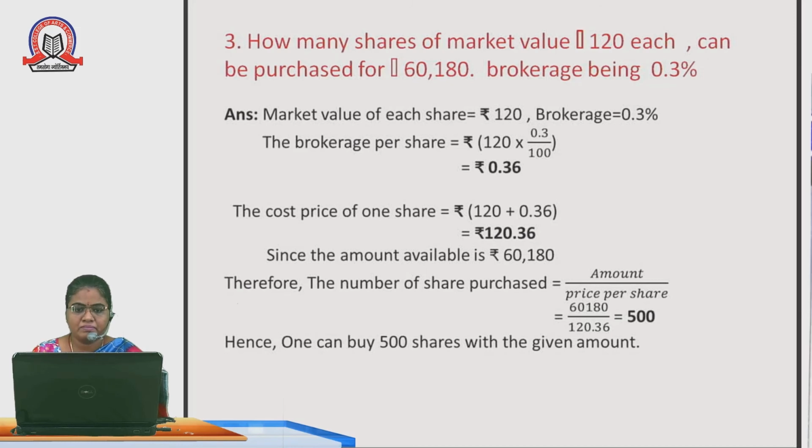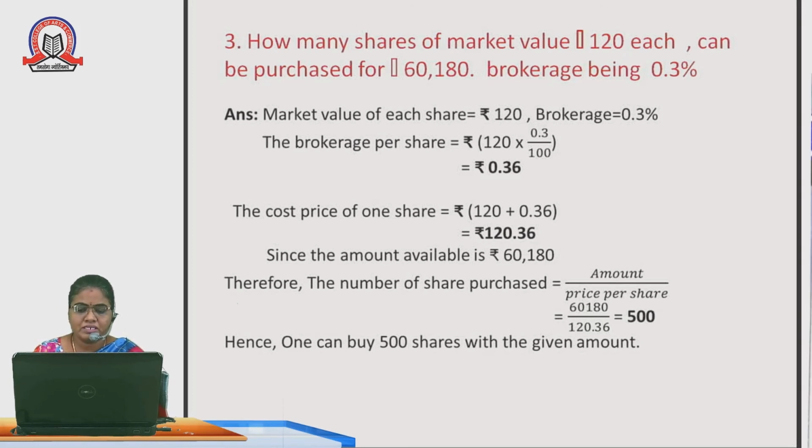In the next problem, let us calculate how many shares of market value 120 each can be purchased for rupees 60,180, brokerage being 0.3 percentage. So one person has 60,180. The market value of one share is 120.